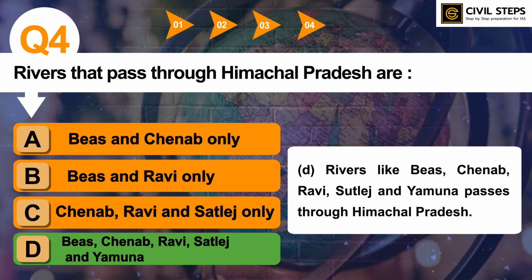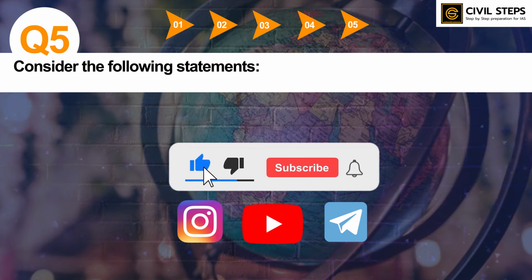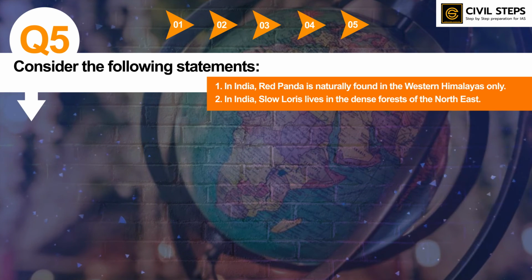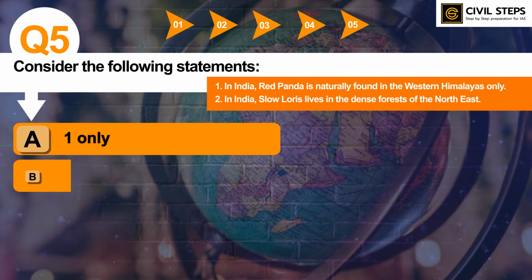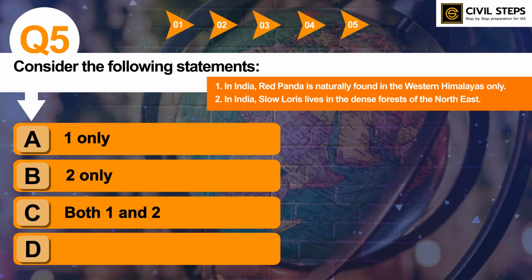So let us discuss question number 5. Consider the following statements. First, in India, red panda is naturally found in the western Himalayas only. Second, in India, slow loris lives in the dense forests of northeast. So which of the statements given above is or are correct? Option A, 1 only; option B, 2 only; option C, both 1 and 2; option D, neither 1 nor 2. So you can write down your answer in the comment section. So the answer of this question is option B, 2 only.